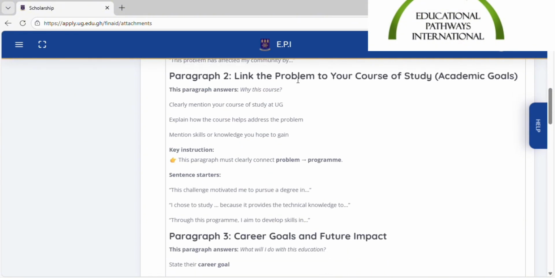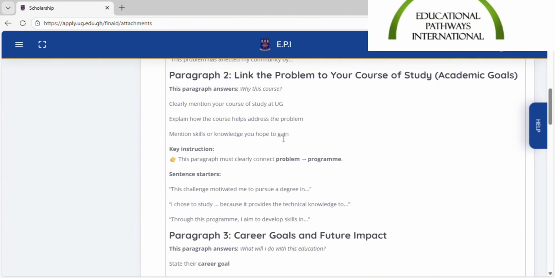So for the second paragraph, we want to link the problem to your course of study. So this paragraph answers the question, why this course? Okay, now you've told us about the problem. Why are you taking this course? So first, you need to clearly mention your course at the University of Ghana, explain how the course helps address the problem, and mention skills or knowledge you hope to gain from the course.